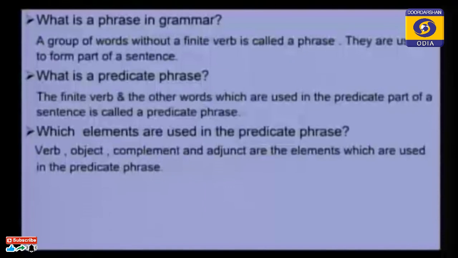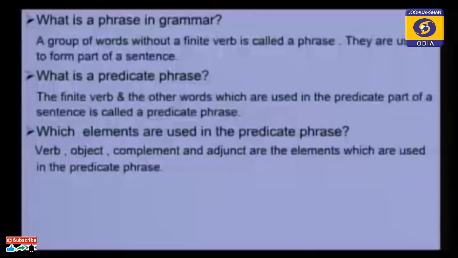The finite verb means the verb which tells the tense of the sentence. And what are the other words? We must discuss later. Here you see which other words are used in the predicate phrase or in the predicate part of the sentence.